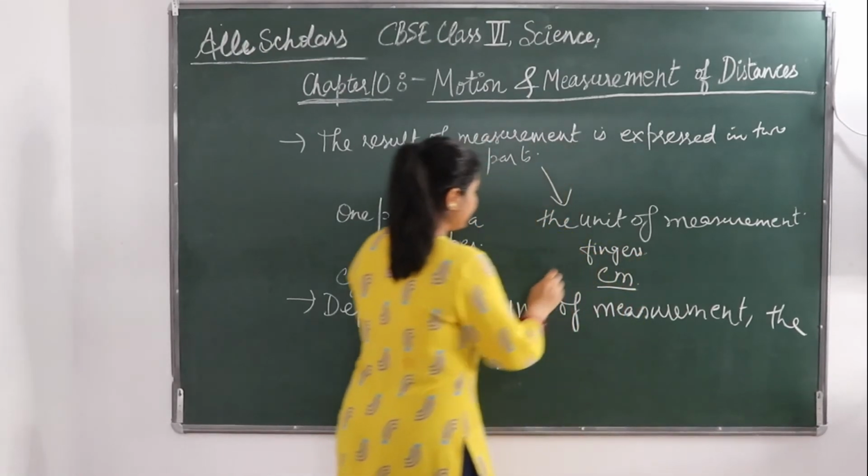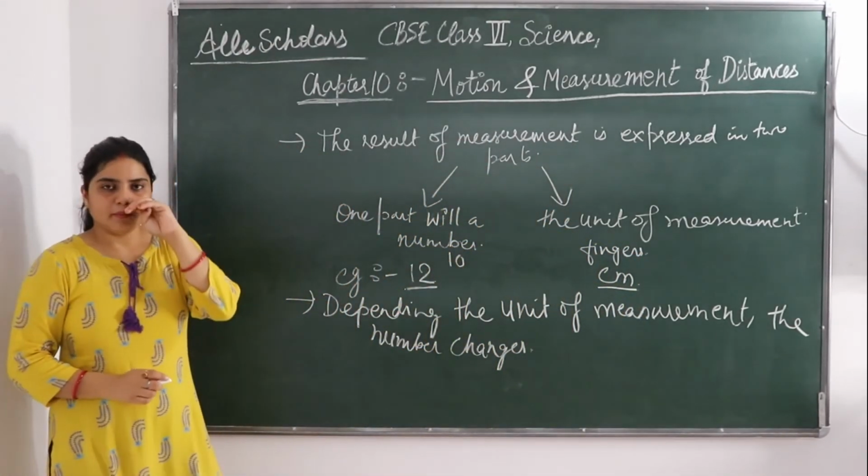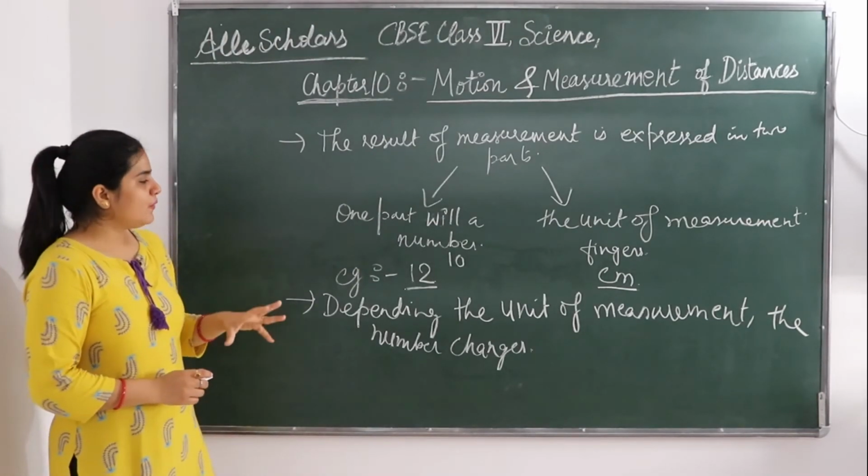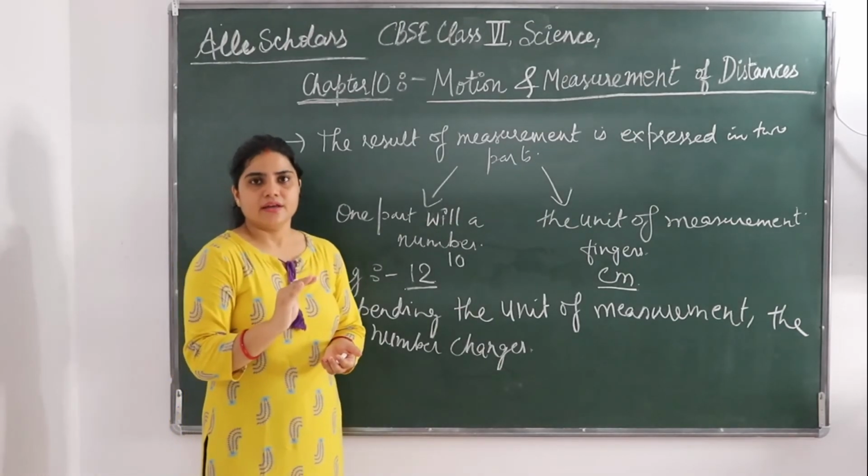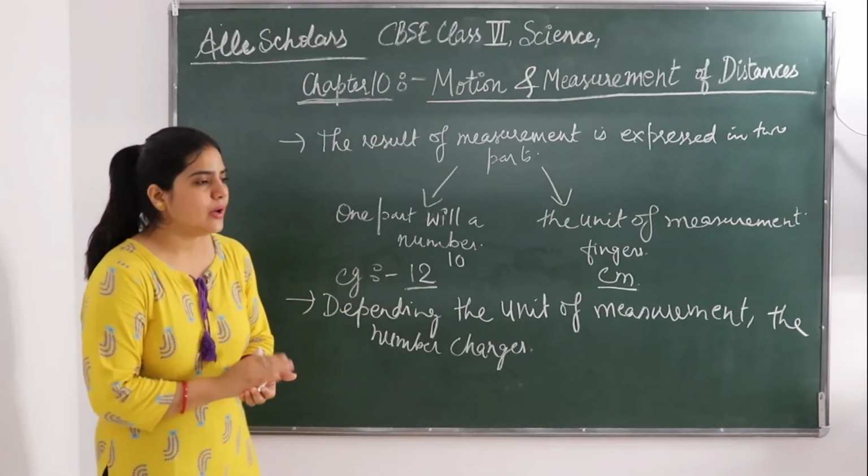Fingers are my unit and 10 is the number which I have measured. But as I have already told you, this number is going to vary from person to person.